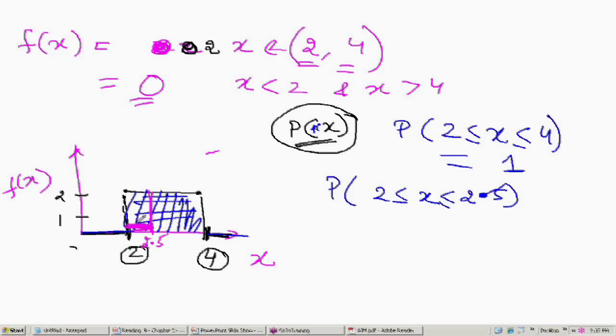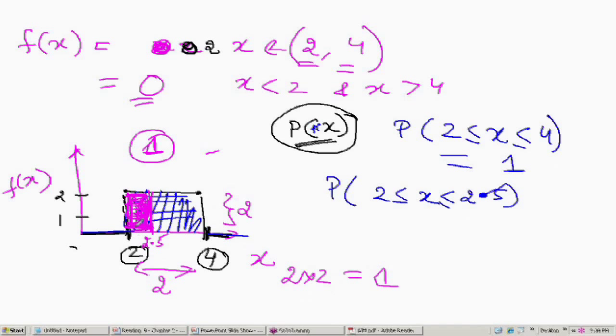So what you have is the area under this part between 2 and 2.5. We know that the total area is 1. Let's say this width is 2 and this height is also 2, so 2 into 2 is equal to 1. But here we are interested in 0.5 into 2, so we can say 4 times is 1, so this will be 0.25.